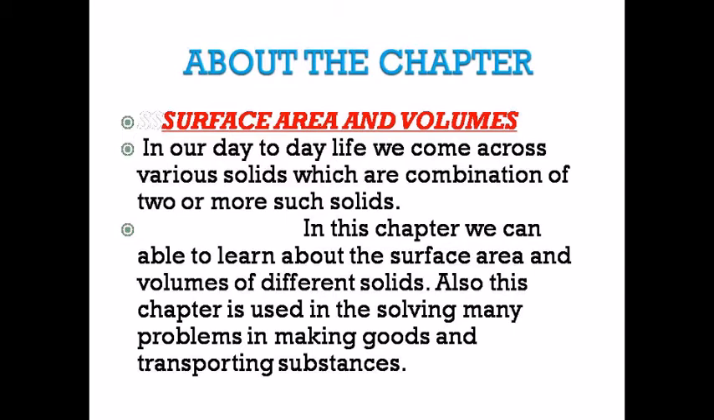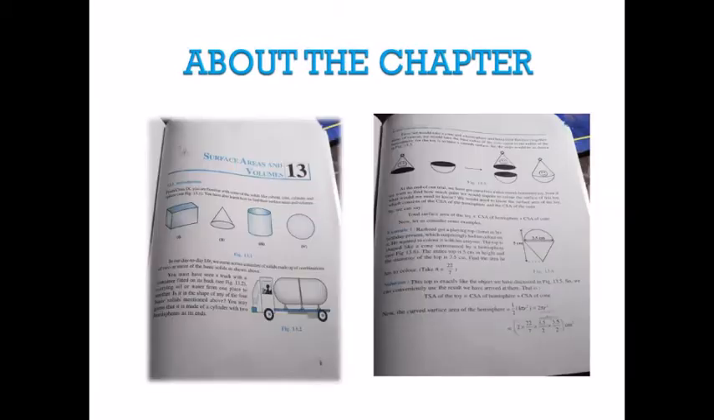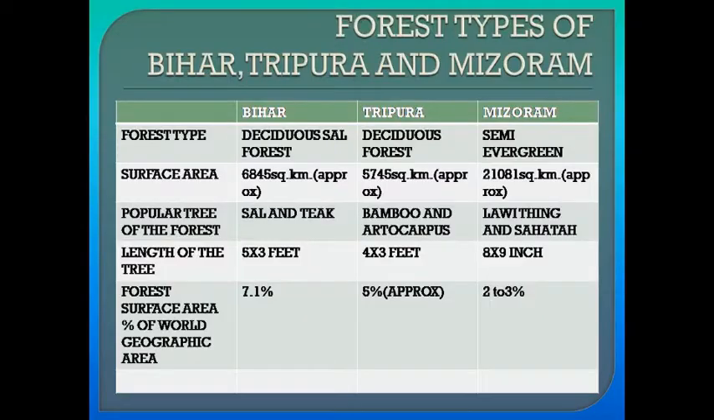About the chapter surface area and volumes. In our day-to-day life, we come across various solids which are a combination of two or more such solids. In this chapter, we learn about the surface area and volumes of different solids. Also, this chapter is used in solving many problems in making goods and transporting substances. Here you can see the image of the NCERT textbook of the chapter surface area and volumes.